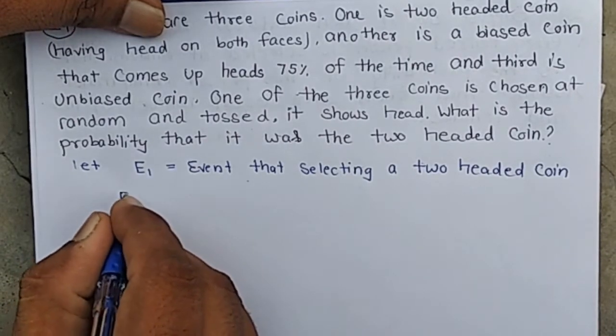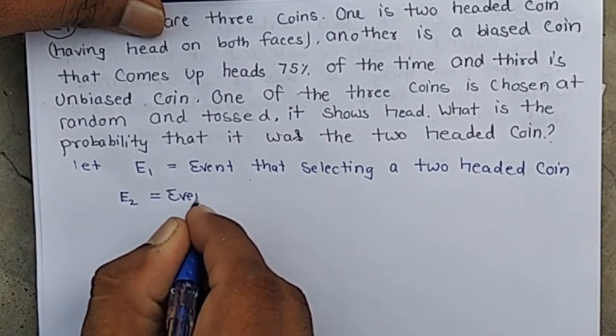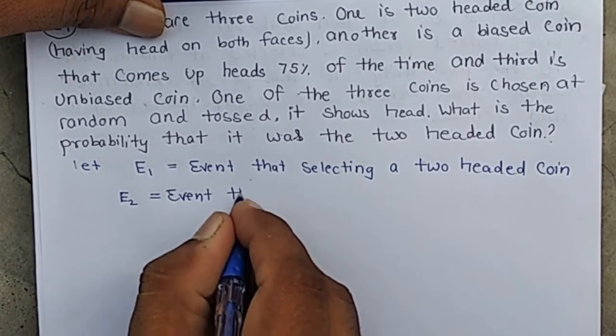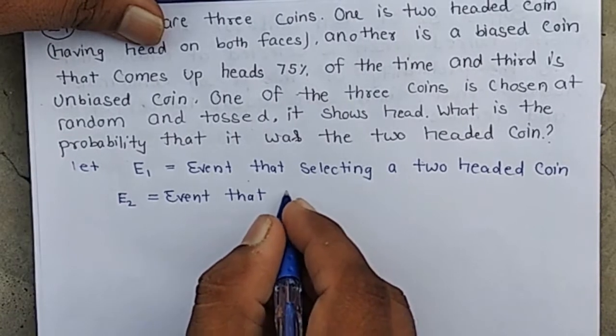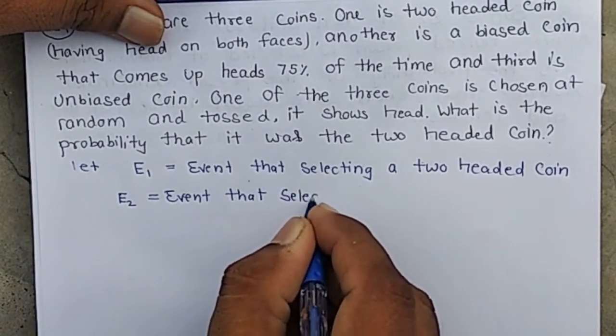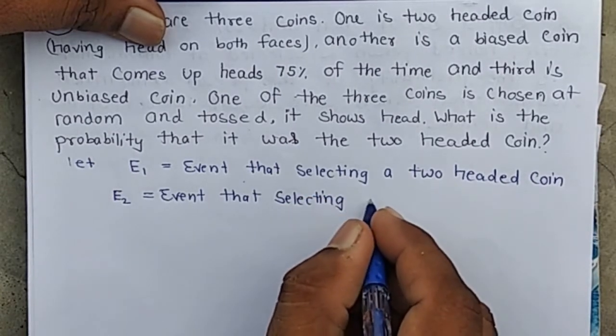E2 is the event of selecting a biased coin.